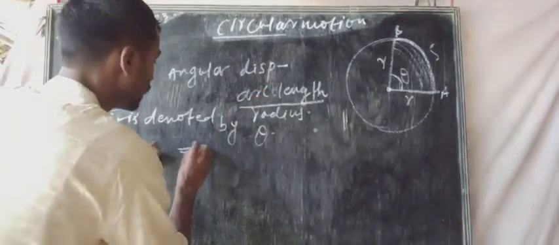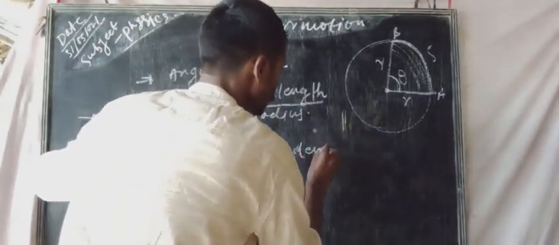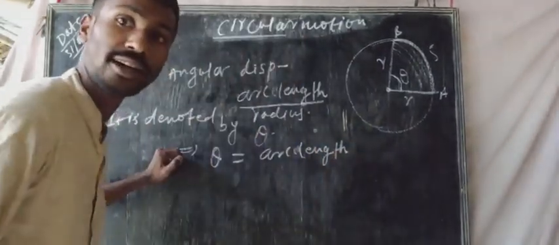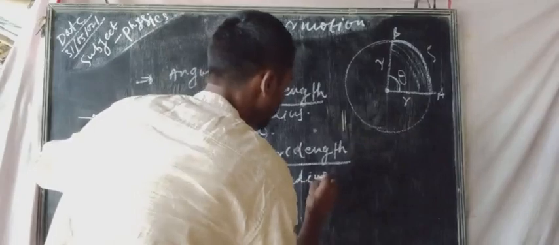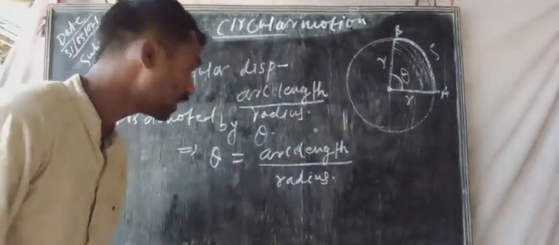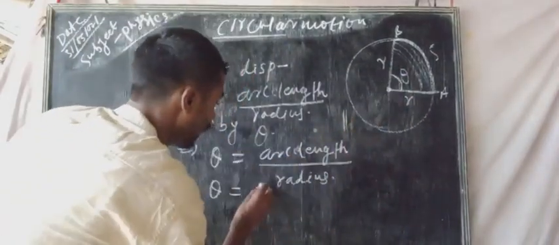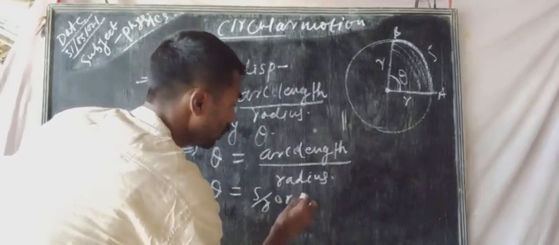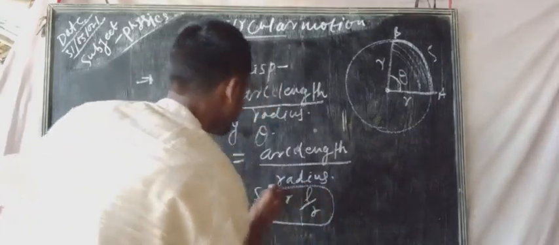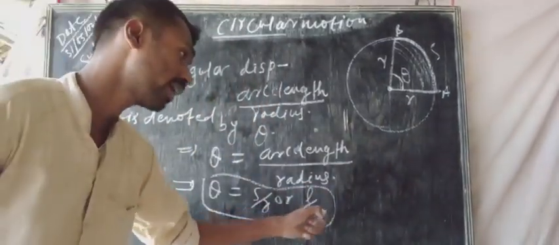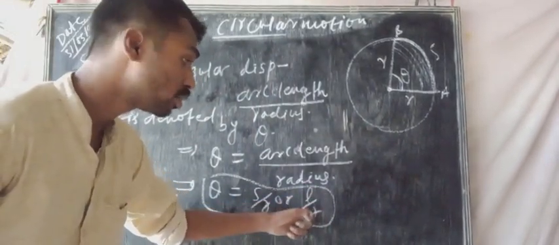Theta will be equal to arc length by radius. It can also be written like that: theta equals L by R. The angular displacement is the ratio of arc length to the radius of the circle.